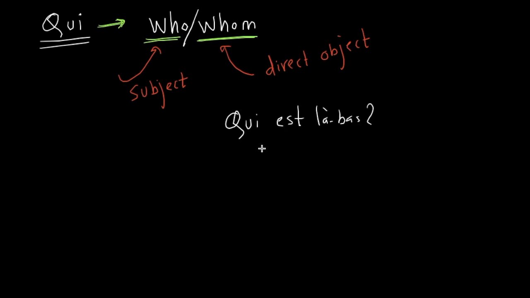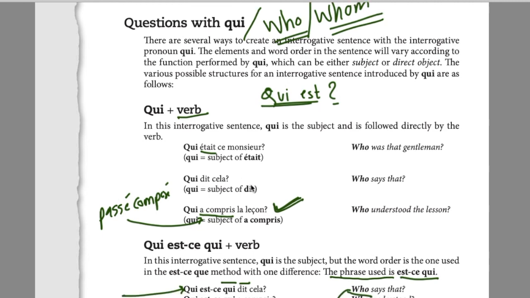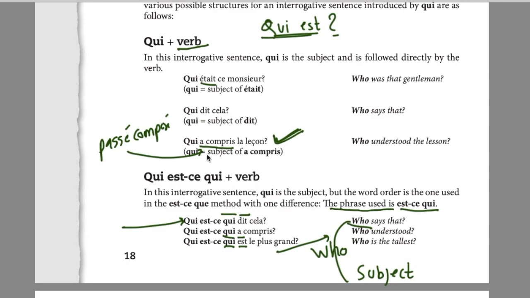Yeah, qui là or qui est là, who is there? That is correct. So if qui is followed by a verb, that means qui is acting as a subject. Qui était ce monsieur? Who was that gentleman? Qui dit cela? Who says that? Qui a compris la leçon? Who understood the lesson? I think we took exact same examples yesterday, but because people were absent. So here, qui is followed by a verb, right? That means qui is referring to the subject.